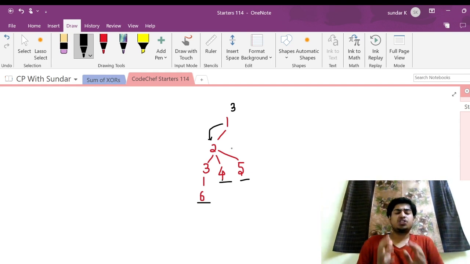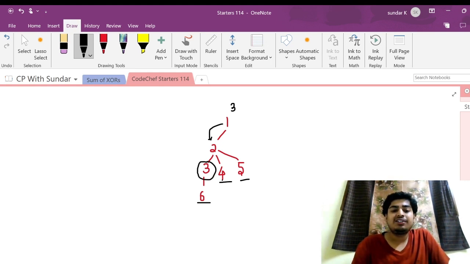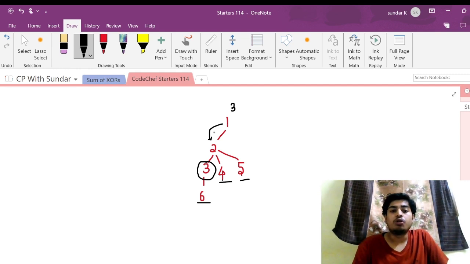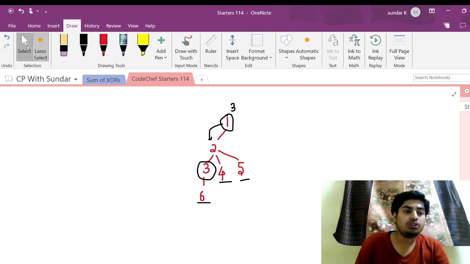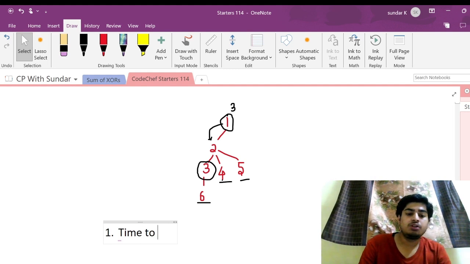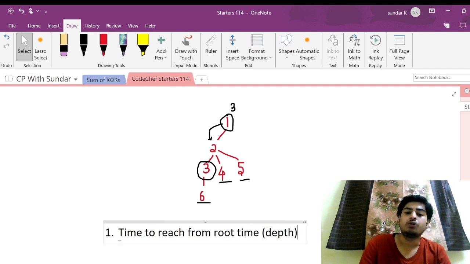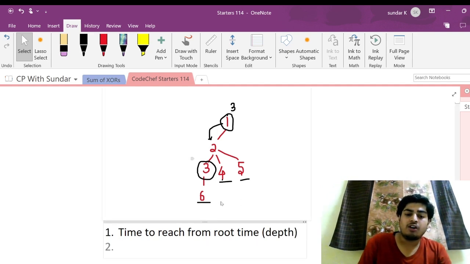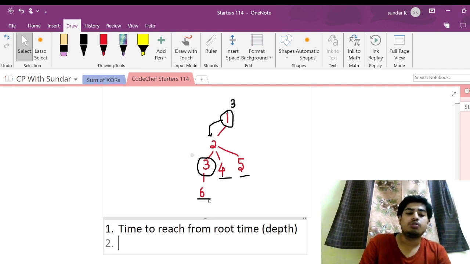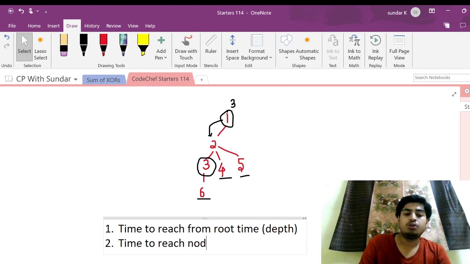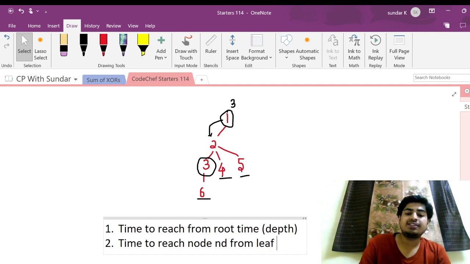Now, what is the primary thing which we have to find out for this problem? For every node, we need to find the time that it takes for the friends to reach that particular node. It's nothing but the time to reach from the root node to that node, which is the depth, or the level. Let me write them over here. And we should also know the time that our chef takes to go from a leaf node to that particular node: the time to reach node nd from a leaf, and this is the least time that's possible, so let's say it's the minimum time.